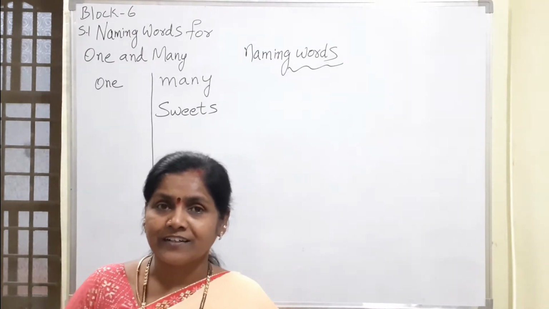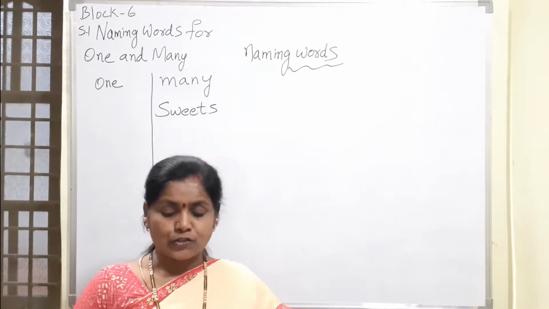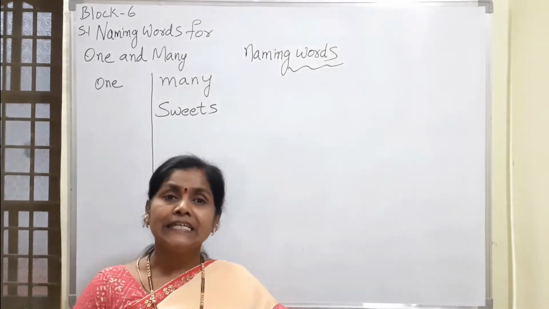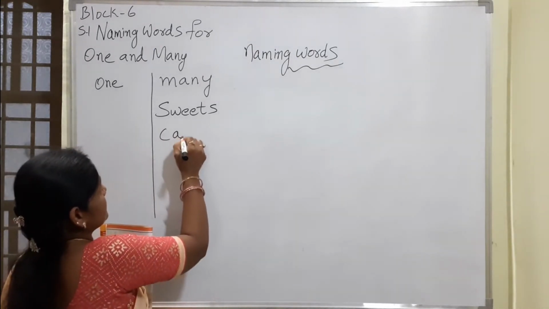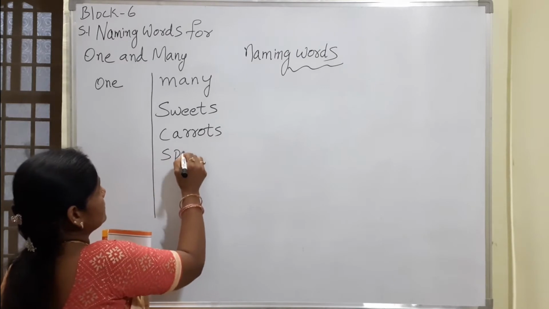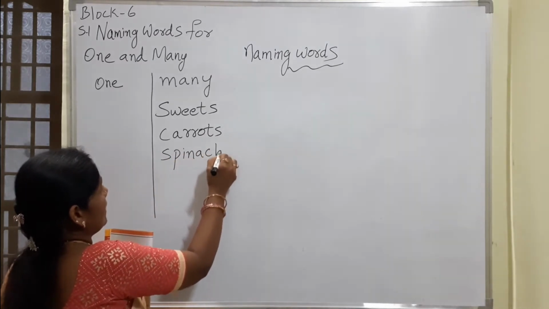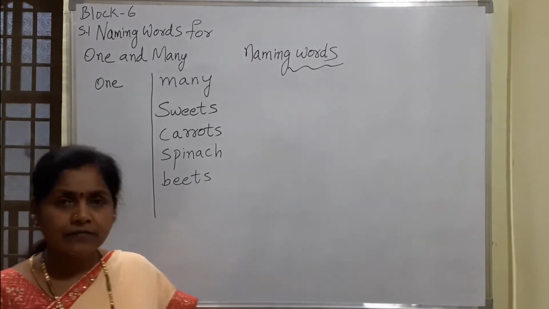Very good. What are the naming words, dear? They are carrots, spinach and beets.